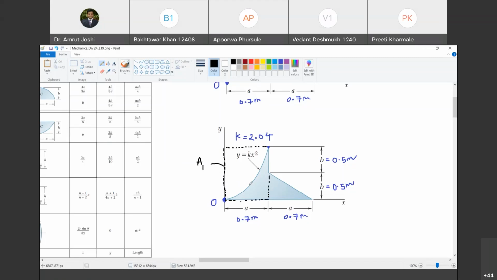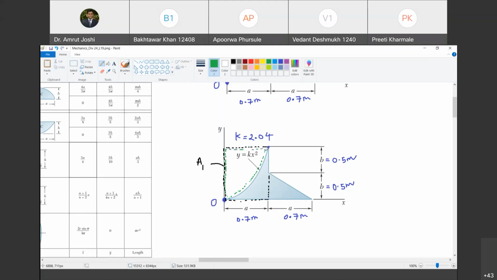Happy? Are you with me? Yes, sir. From this rectangle I am going to remove this portion which is parabolic in nature. Do you agree with me? Yes, sir. I am removing this portion, and I am going to call that A2.